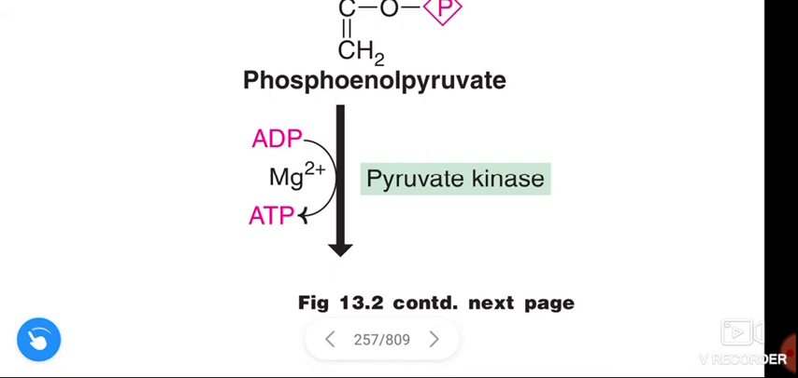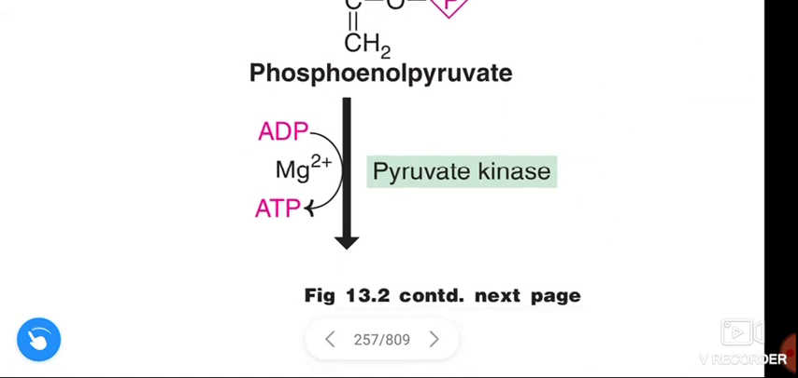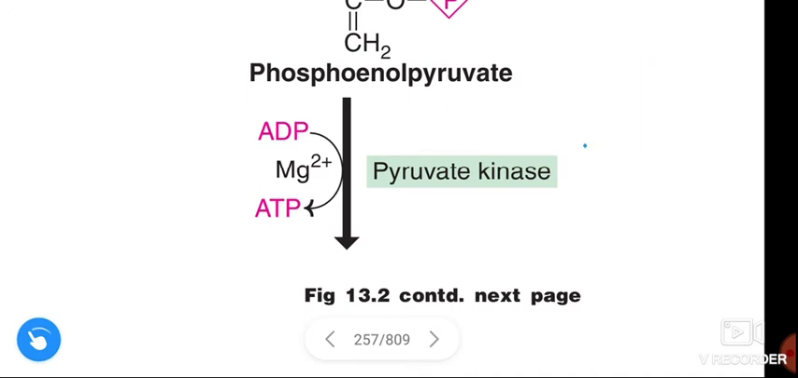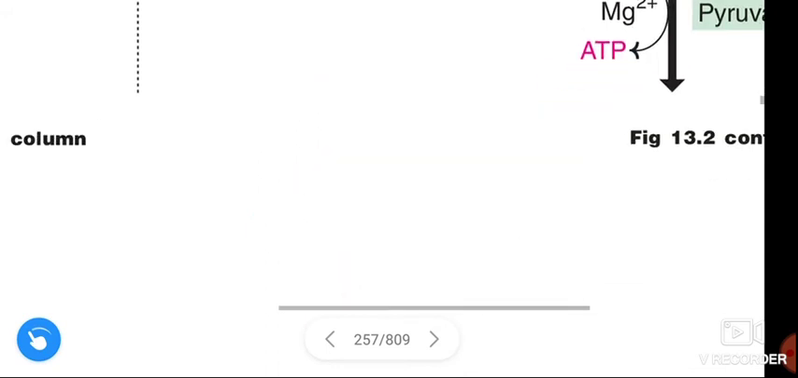That means 2 NADH plus 2 ATP. This is about the glycolysis reaction.